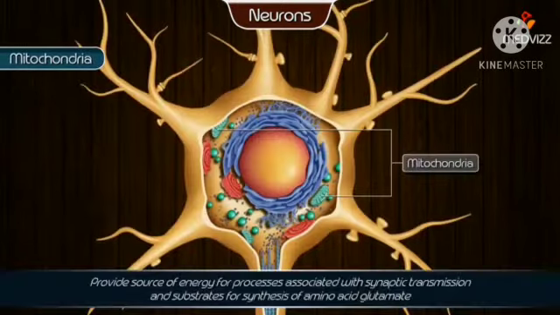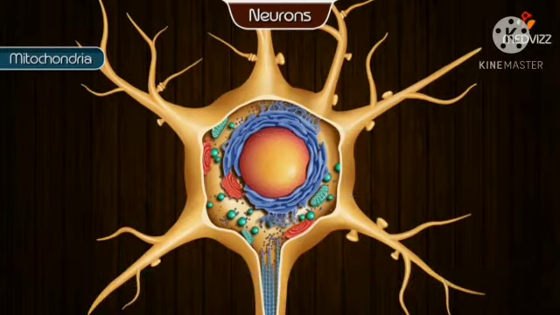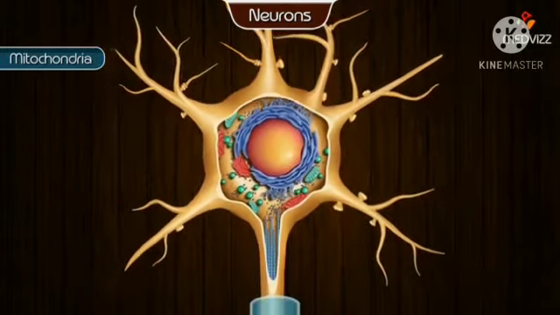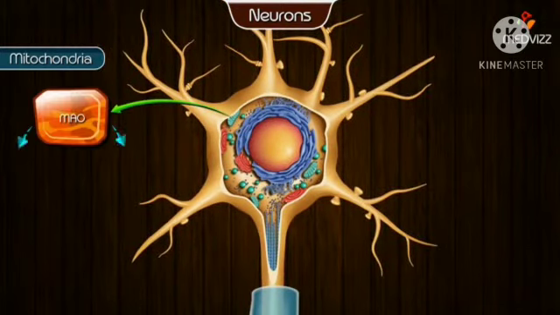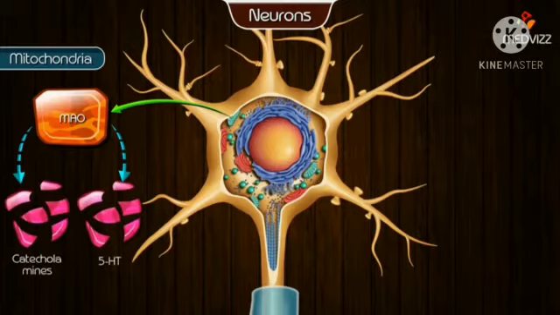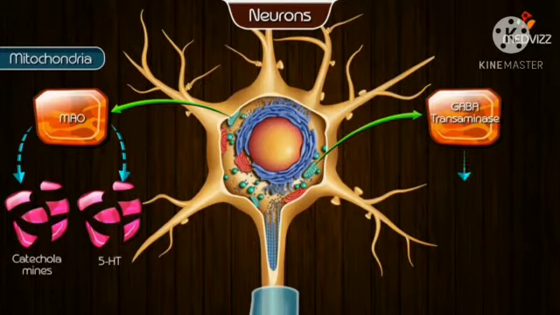Mitochondria. Mitochondria provide both a source of energy for processes associated with synaptic transmission and substrates for the synthesis of certain neurotransmitter chemicals such as the amino acid glutamate. In addition, mitochondria contain enzymes for degrading neurotransmitter molecules such as MAO, which degrades catecholamines, and 5-hydroxytryptophan and GABA transaminase,